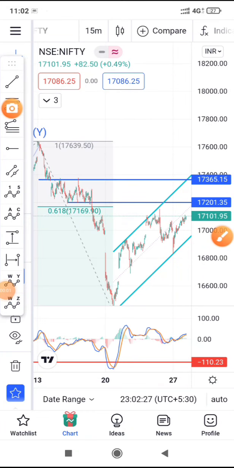So this is Nifty's 15-minute chart, and we are going to see what is happening next in the Nifty.